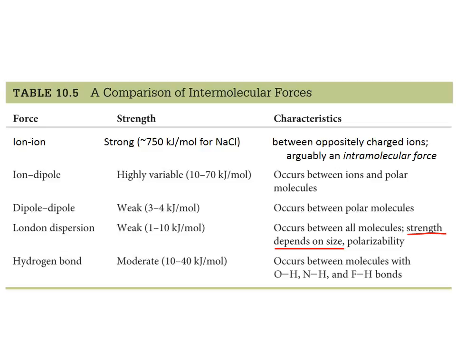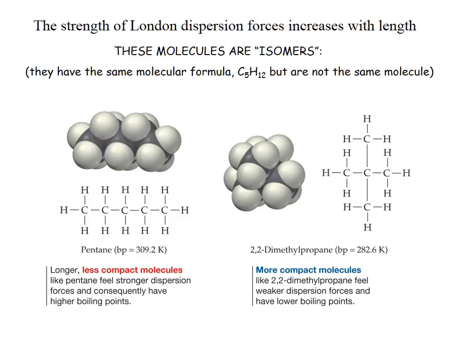Now, this is also in our table here. So strength depends on size. You can see that at the bottom under London dispersion forces, and that goes along with this idea of polarizability. I want to show you that with each of these molecules, you have the model and you have the structural formula shown with it, with the atoms and how they're connected. And then underneath that is the name. And then in parentheses next to the name is the boiling point. Now the reason they're giving you the boiling point is because they're trying to show you that pentane, having stronger intermolecular forces, has a higher boiling point than 2,2-dimethylpropane because it has weaker intermolecular forces.